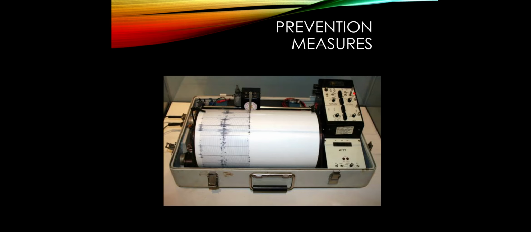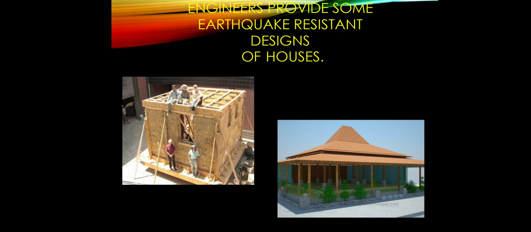So first of all, this is one of the prevention measures which seismologists use. The seismograph is used by seismologists who predict earthquakes. Another thing is that engineers provide some earthquake resistant designs of houses. In the areas, states, and places which are prone to earthquakes, where an earthquake is likely to come, the engineers and architects provide this solution.